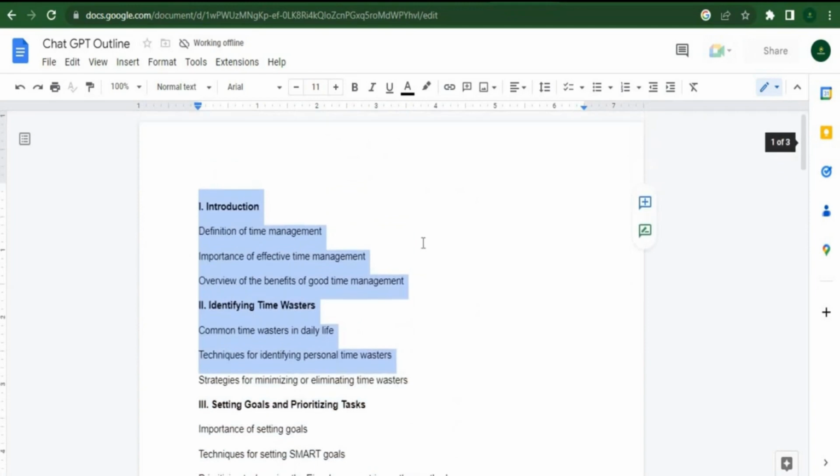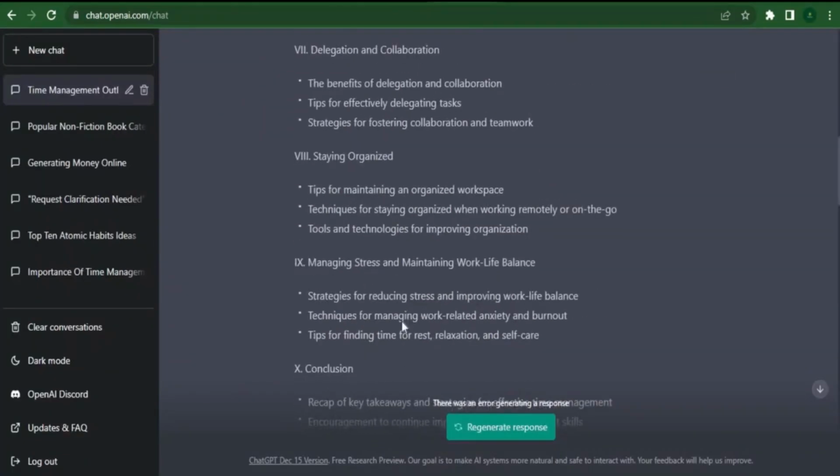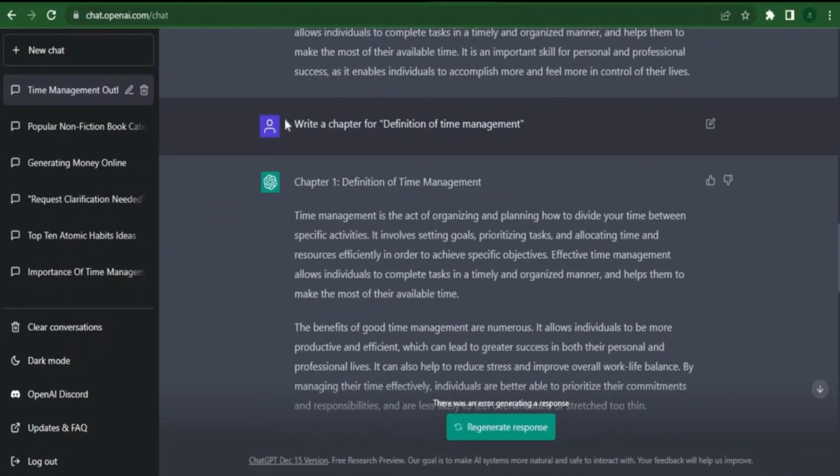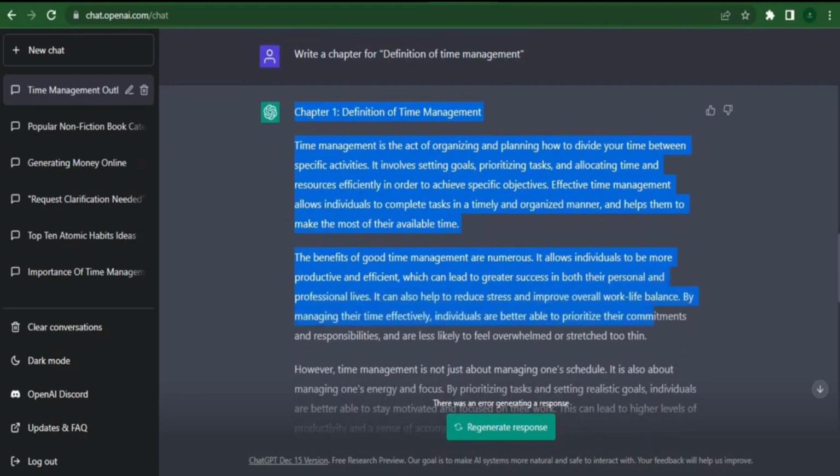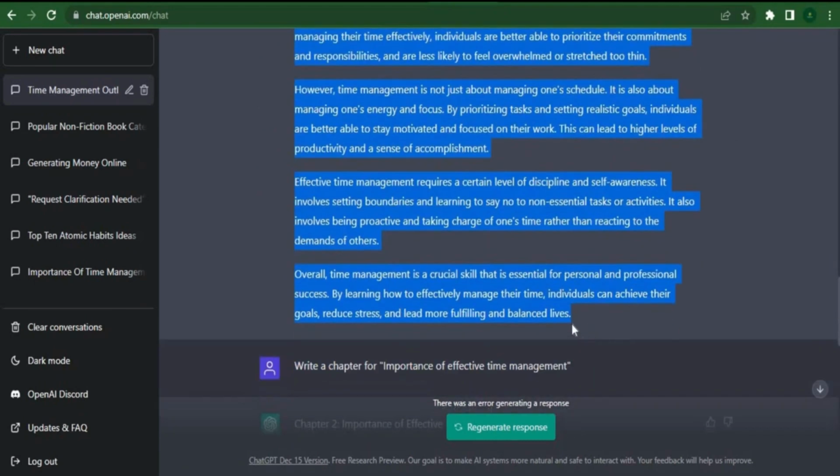The first chapter of our ebook will be a definition of time management. So all we have to do is copy the definition, return to ChatGPT, type in "write a chapter for the definition of time management," and then leave a check mark in GPT to begin writing it. In a matter of seconds, ChatGPT will assist you in writing the first chapter of your ebook. All you need to do is select it, copy it, go back to Google Docs, and paste it there.